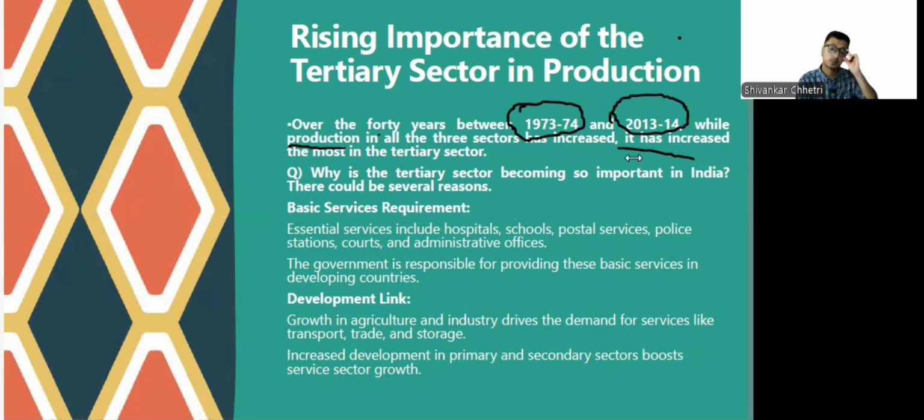So why is the tertiary sector becoming so important in India? Basic service requirement, because as more activities come up, essential services like hospitals, schools, postal services, police, administration, courts, right, etc. are coming up. There is more requirement of services. The government is responsible for providing basic services in a developing country. So growth in agriculture and industry drives the demand for services. So it's interlinked, right? The growth in agriculture and industry would also put an impetus on the growth of the service sector. Increased development in primary and secondary sector boosts service sector's growth as well.